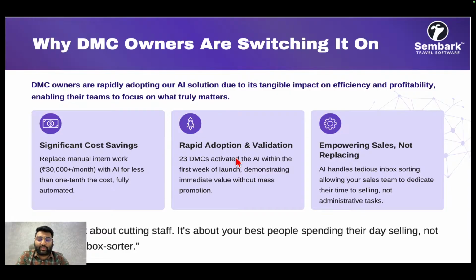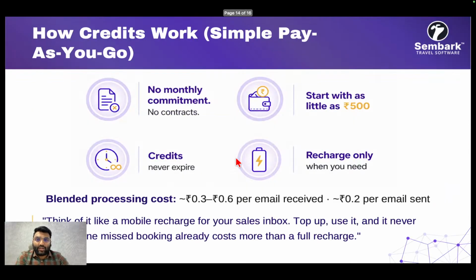Because ultimately the work that you are receiving on email is manually repetitive, right? If you understand the pattern of queries, then it's just copy pasting. So you are removing the efforts which are not productive in nature, and your sales team can actually focus on sales, right?